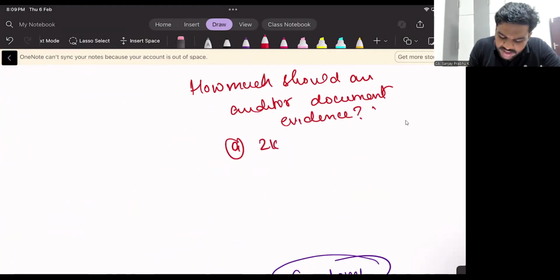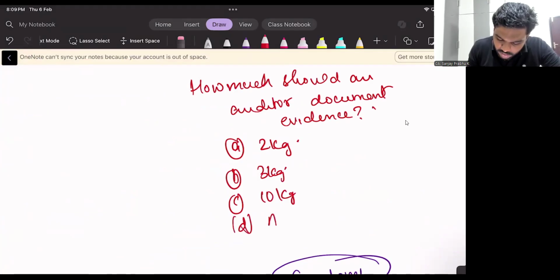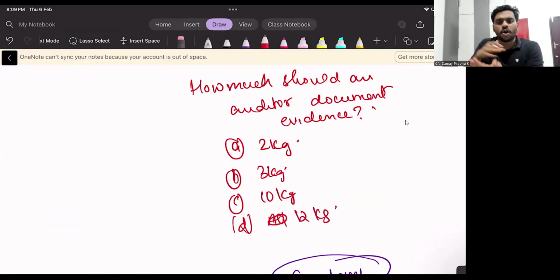Option A, 2 kg evidence. Option B, 3 kg evidence. Option C, 10 kg evidence. Option D, all of them, or 12 kg evidence. Tell me, how much evidence should he document? 2 kg, 3 kg. Sir, are you making fun of us? Can we say something like 2 kg evidence, 3 kg evidence?